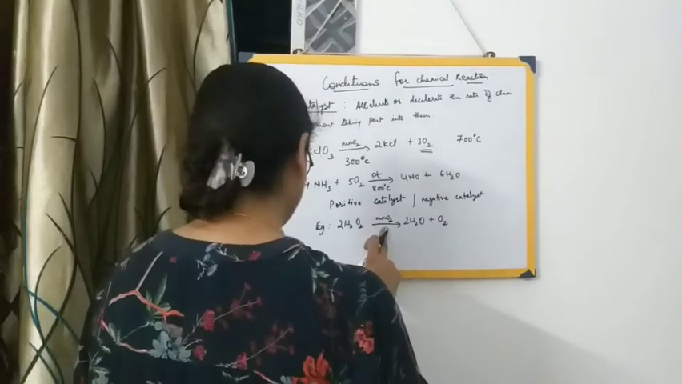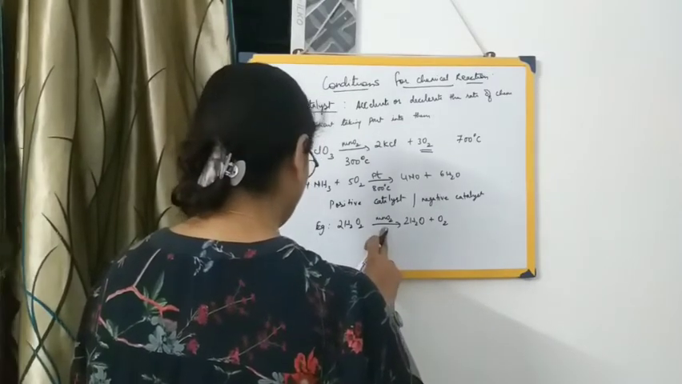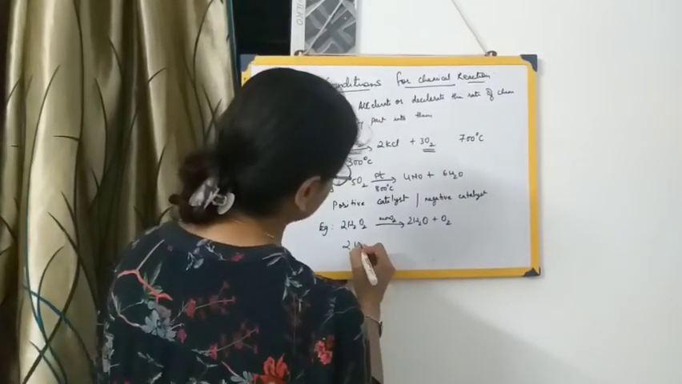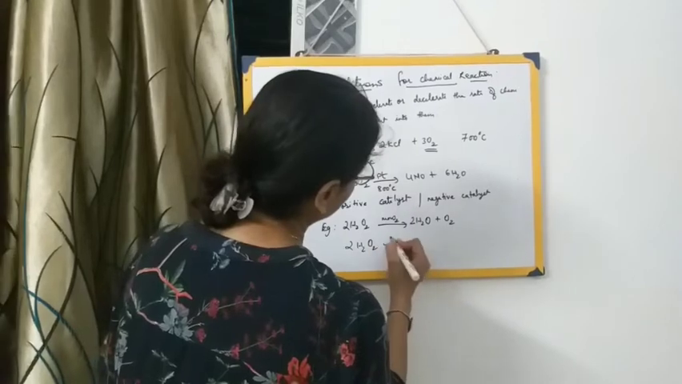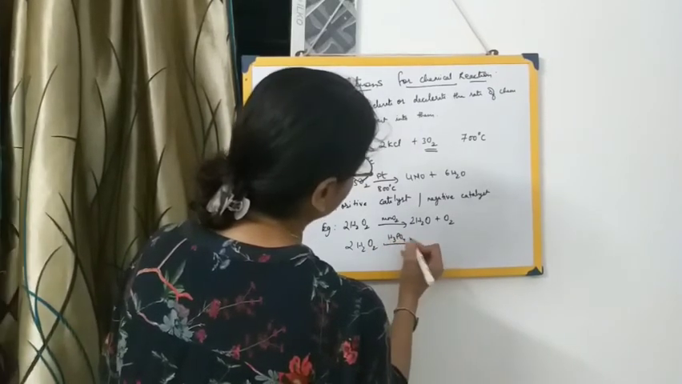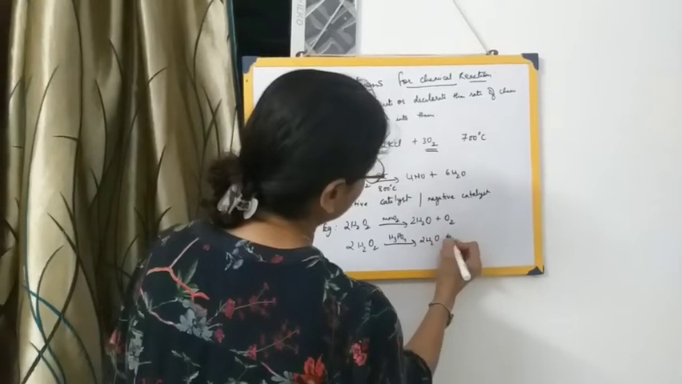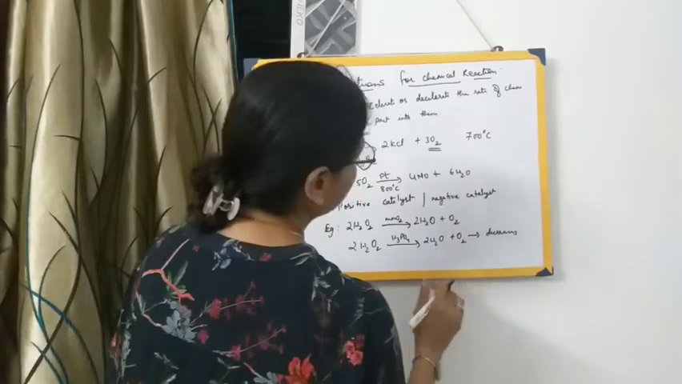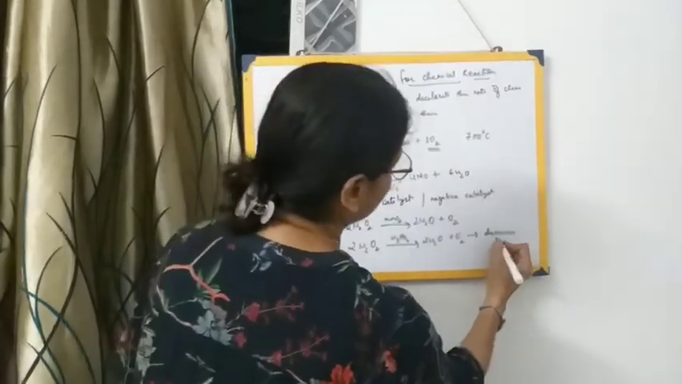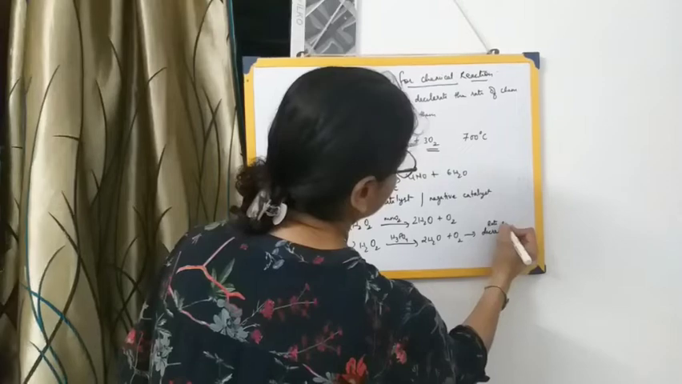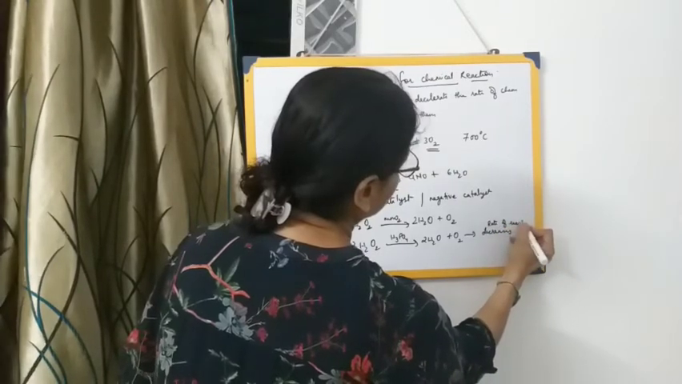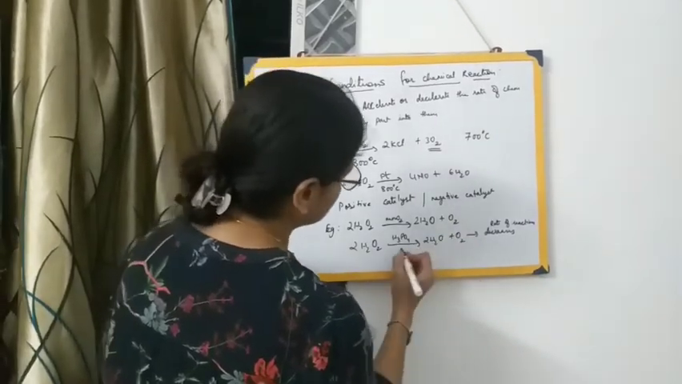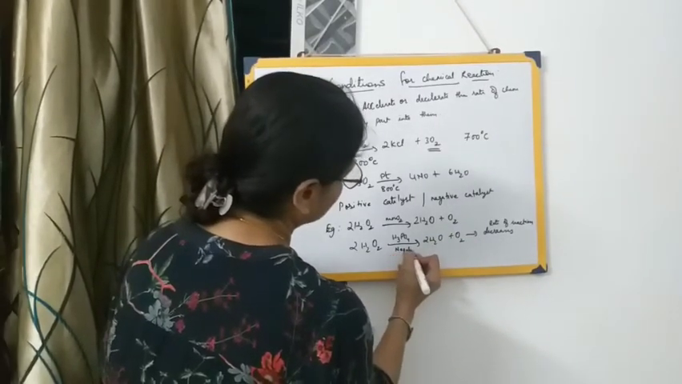But at the same time, if the same reaction we are carrying out in presence of phosphoric acid, that is instead of MnO2, that is the same reaction, H2O2, if we are carrying it out in presence of H3PO4, this also will give the product, that is H2O plus O2, but the rate of reaction decreases. So this is a negative catalyst.